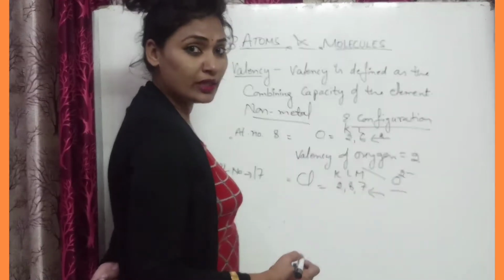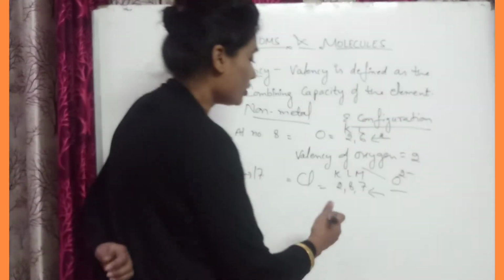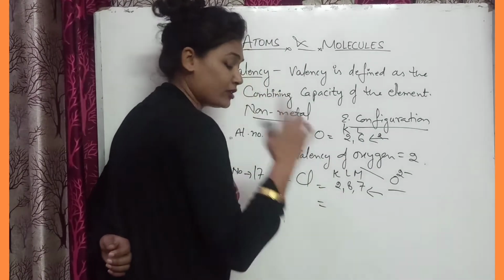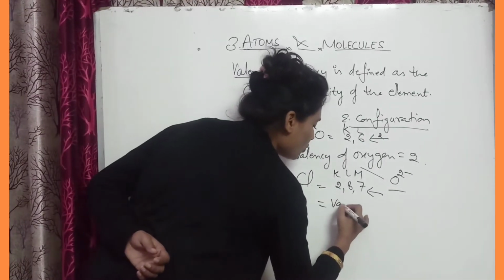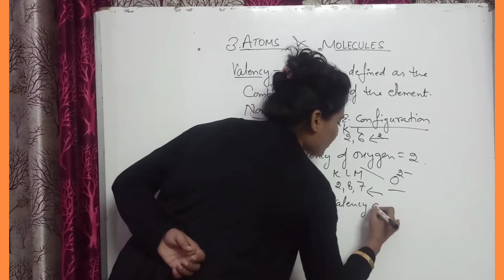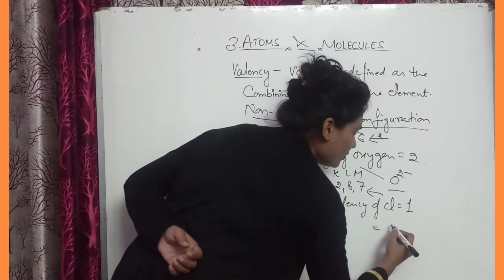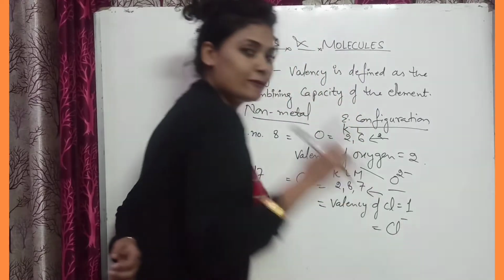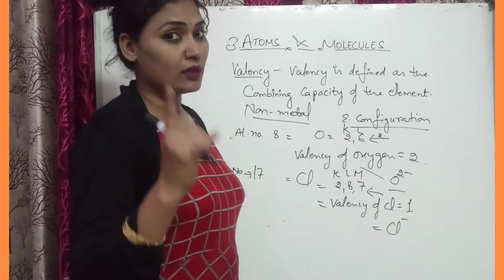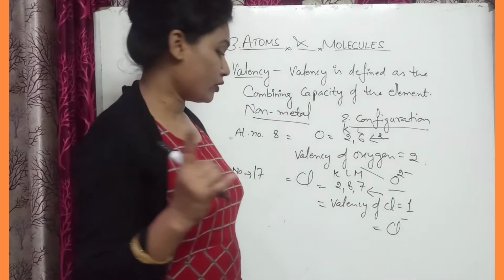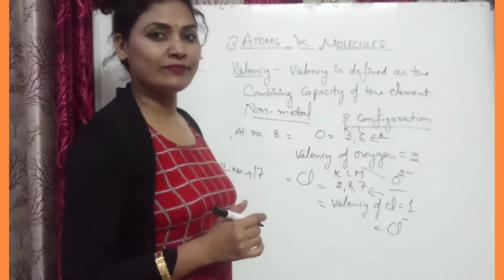So it needs 1 electron to complete its octet. Octet means 8. So its valency is 1. So the valency of chlorine is 1, and it will form the chloride ion because it will gain 1 electron in its shell.